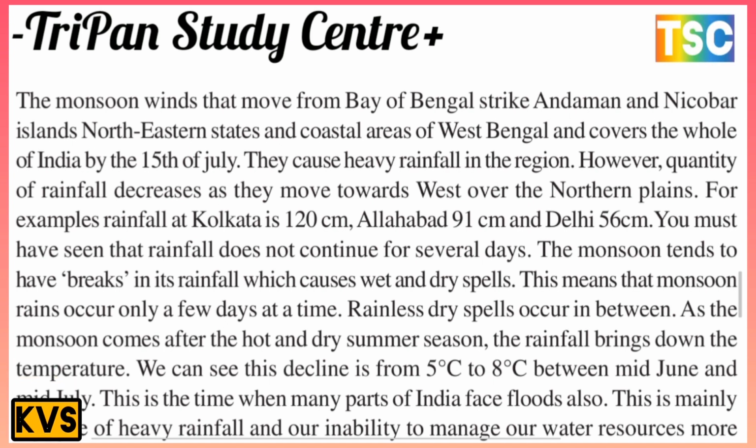You must have seen that rainfall does not continue for several days. The monsoon tends to have breaks in its rainfall, causing wet and dry spells. This means that monsoon rainfall occurs only a few days at a time. Rainless dry spells occur in between. As the monsoon comes after the hot and dry summer season, the rainfall brings down the temperature, and we can see this decline of 5 Celsius to 8 Celsius between mid-June and mid-July.